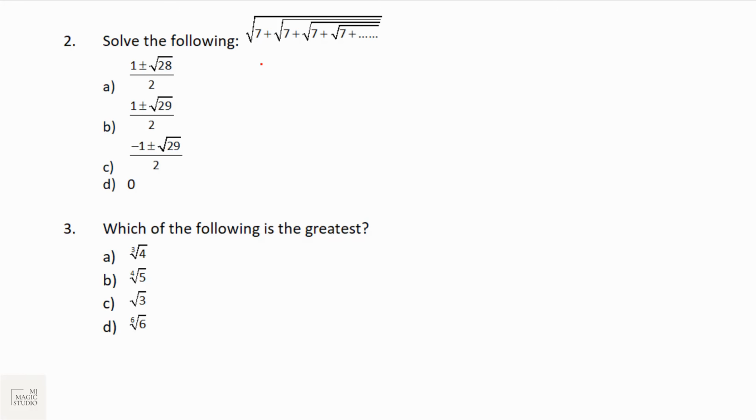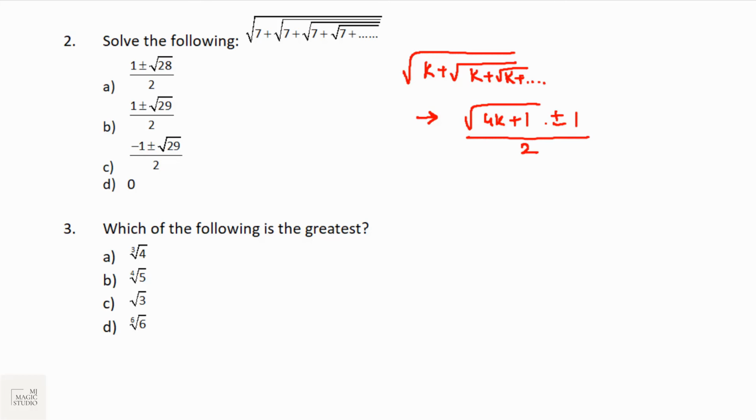Obviously we can solve this using a general method, but since the timer will be running very fast, what we can learn from this pattern is, if we get any question of this pattern, whether k is an oblong number, yes or no, the answer to this pattern is always root over 4k plus 1, plus minus 1, by 2. Now, plus minus 1 depends upon whether the signs are positive or negative.